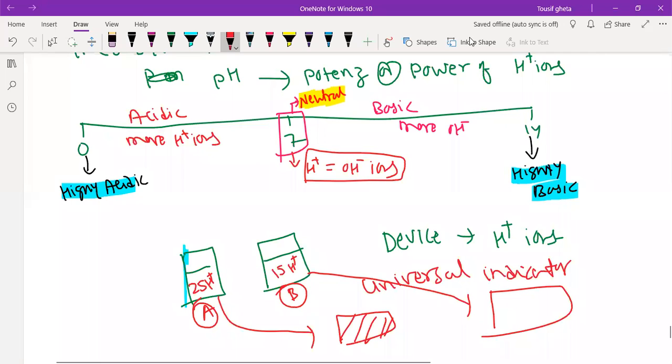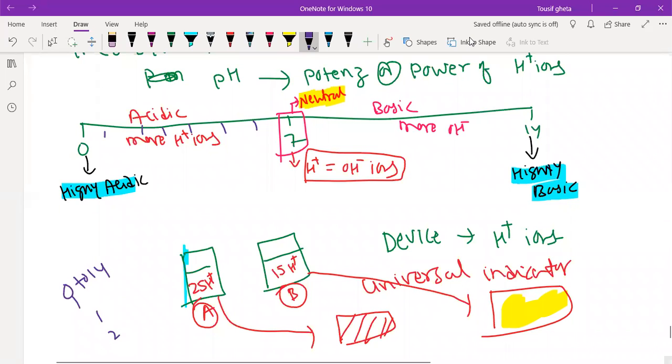Like that, in the universal indicator they have made different colors for each pH from 0 to 14. If you get, for example, a yellow color, then it is 6. If you get blue, then 8. For different H plus ion concentrations, we have different colors.